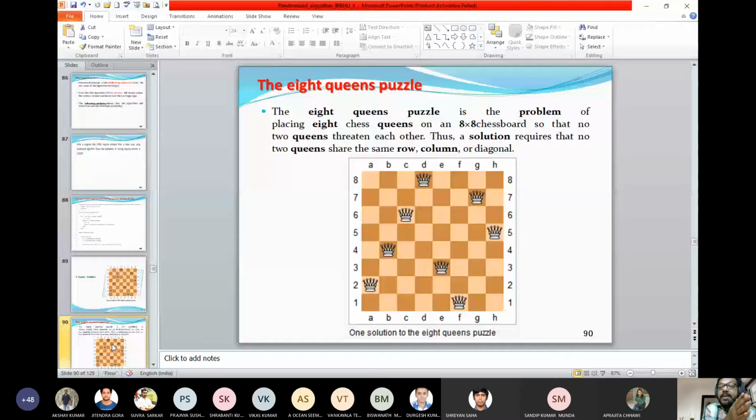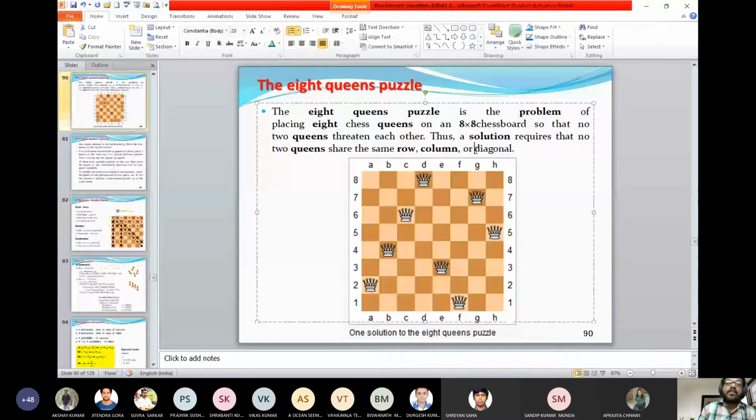Okay, so the 8-queen puzzle problem is like this: placing 8 queens on an 8x8 chessboard so that no 2 queens can threaten each other, and there are certain functions through which the queens can move and that defines whether they can cross each other or not. Thus a solution requires that no 2 queens share the same row, same column or diagonal. This is because of a typical property of the queen on the chessboard, right? And we are going to discuss that. So how to model this problem?